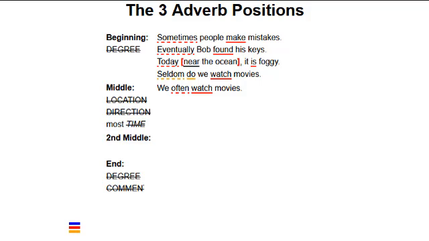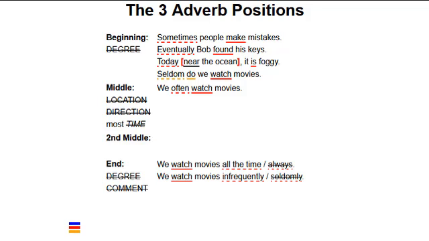The phrase all the time has a similar meaning to the adverb always, and the adverb constantly is one of its synonyms. We can say we watch movies all the time, or we watch them constantly, but not we watch movies always. Like auxiliary verbs, the adverb always expresses an aspect of possibility, so it must be placed close to the verb in the middle position.